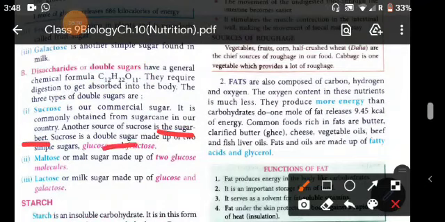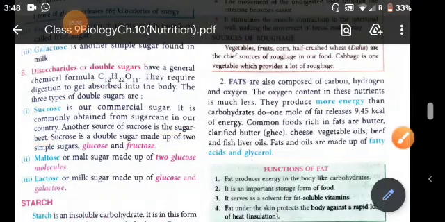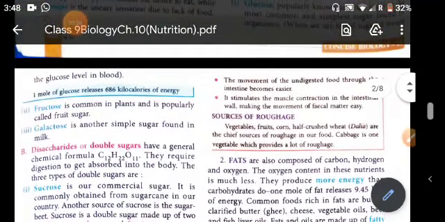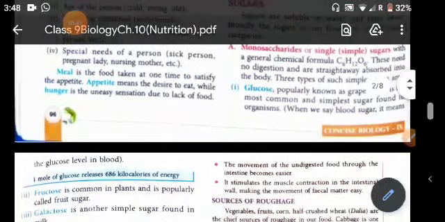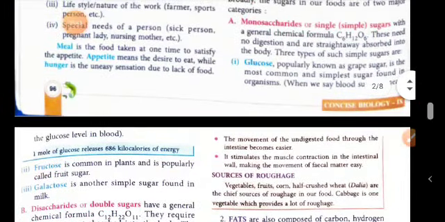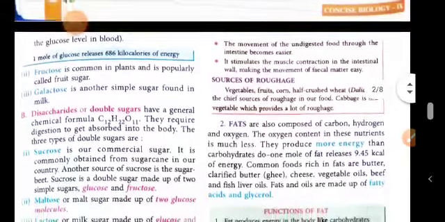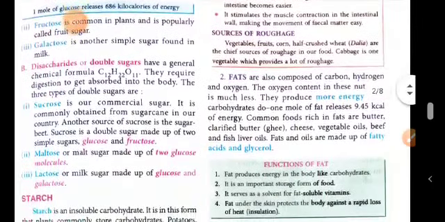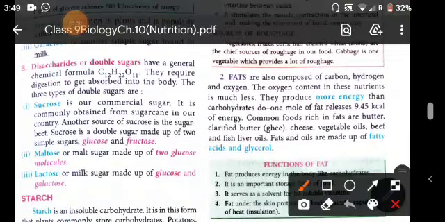Sucrose is a double sugar, that means it is a disaccharide. Now when sucrose breaks down, it breaks into glucose and fructose. That means one molecule of sucrose breaks into 1 molecule of glucose and 1 molecule of fructose.